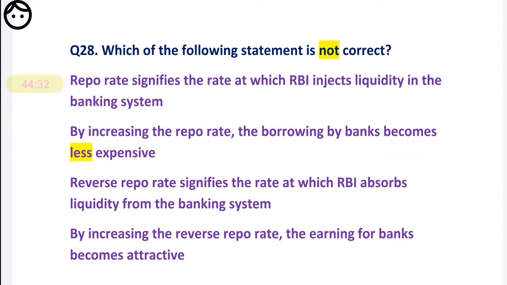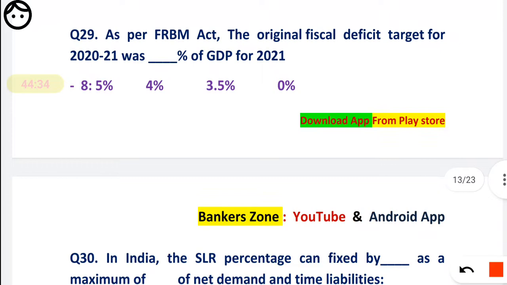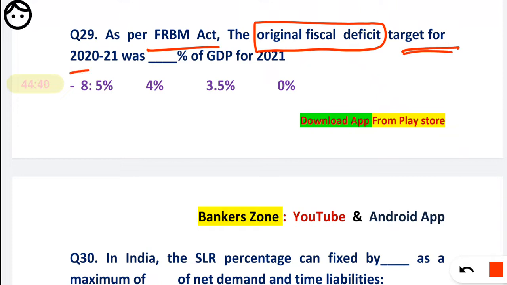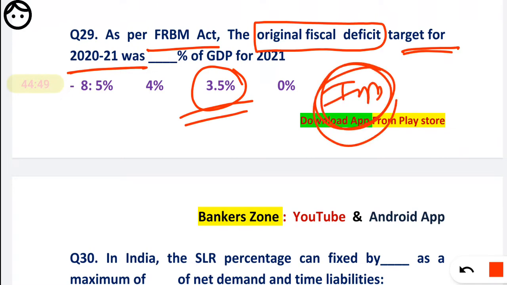Now question number 29. As per FRBM Act, the original fiscal deficit target for 2021 was 3.5%. Remember, they will ask this. I think this may be a definite question for your examination. Generally they are asking the fiscal deficit target for the current year, and right now this is an expected question,